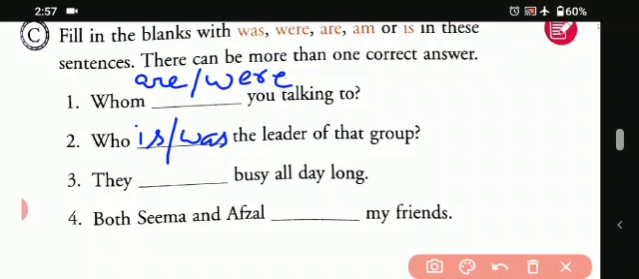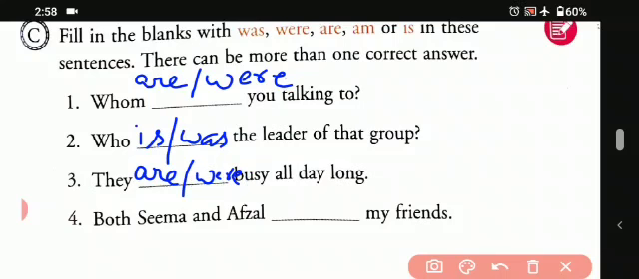Again the third one, they dash busy all day. So again are and were. Okay students? So they are busy all day long. Okay students? That is the present one. And when we are talking about the past one, that is they were busy all day long.